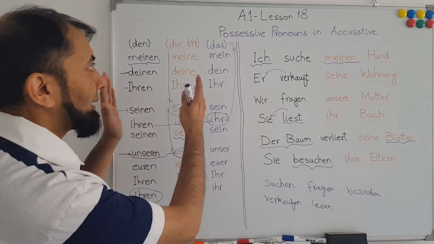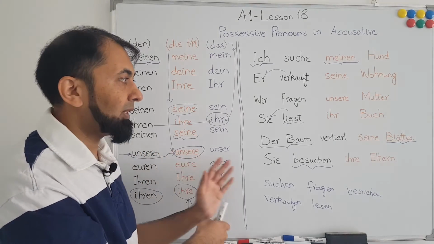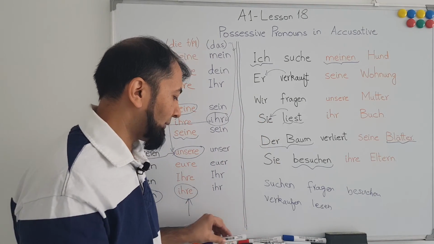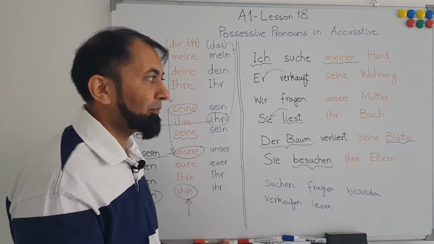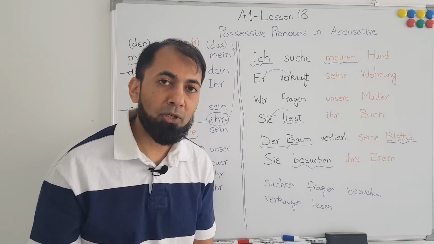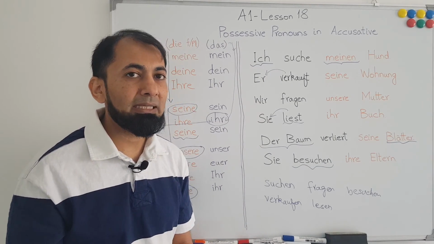So these are the possessive pronouns in the German language, and these are the examples that we have gone through with different genders of nouns, etc. I hope that this is clear to you now.